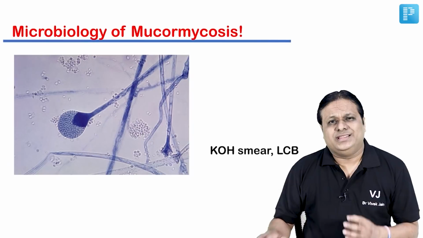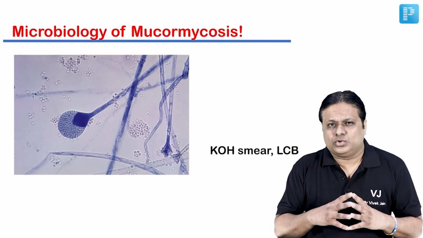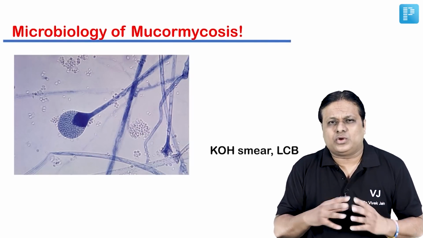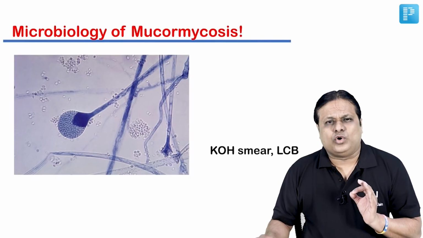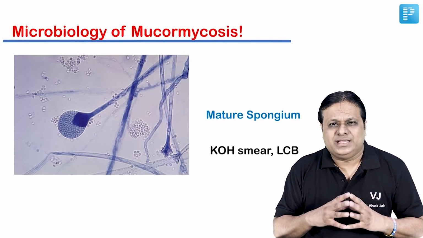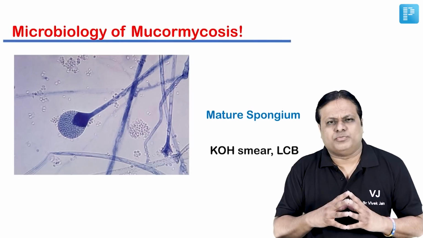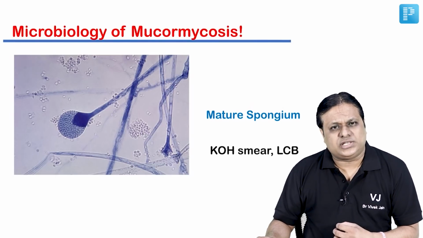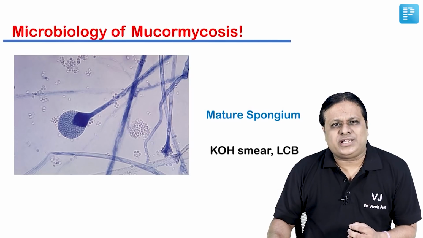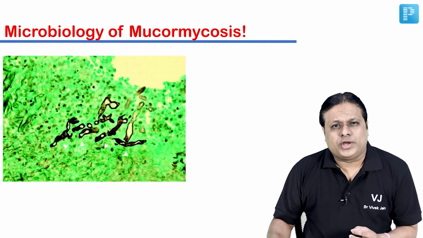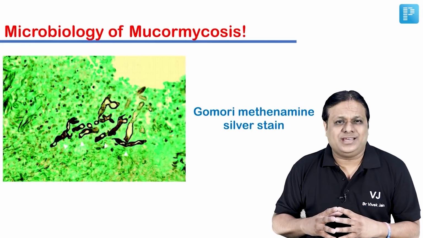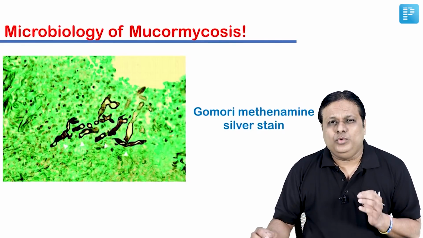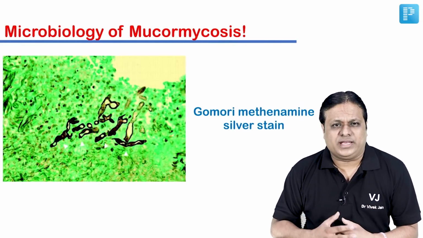Also, if you want to see mucormycosis in microscopic detail and see a mature sporangium, then we generally go for KOH mount, or we can use LCB, lactophenol cotton blue stain. When you alternatively use Gomori methenamine silver stain, this is how mucormycosis hyphae look.